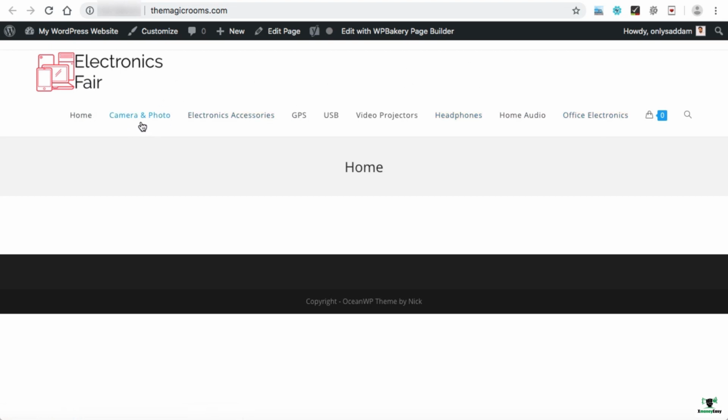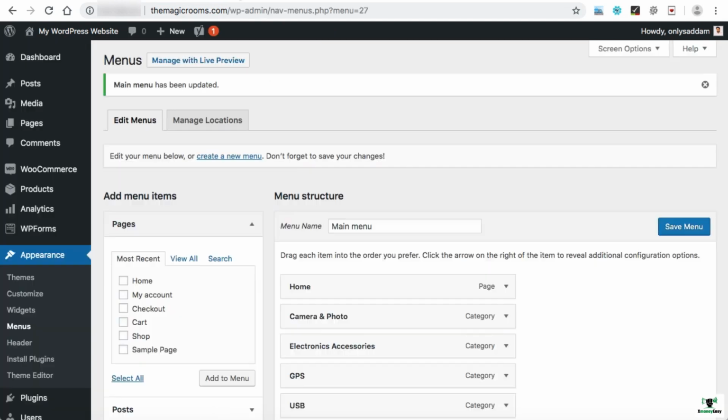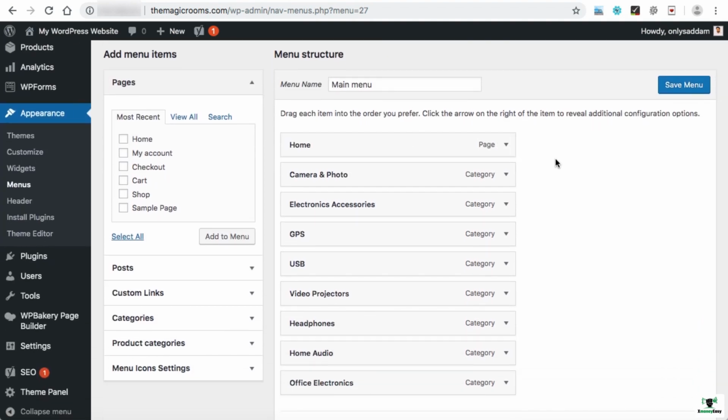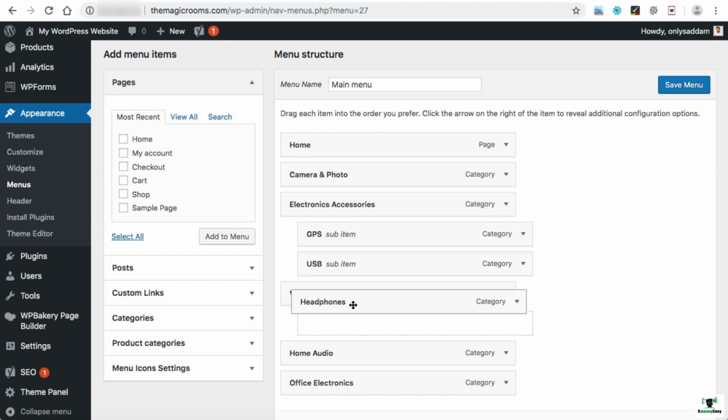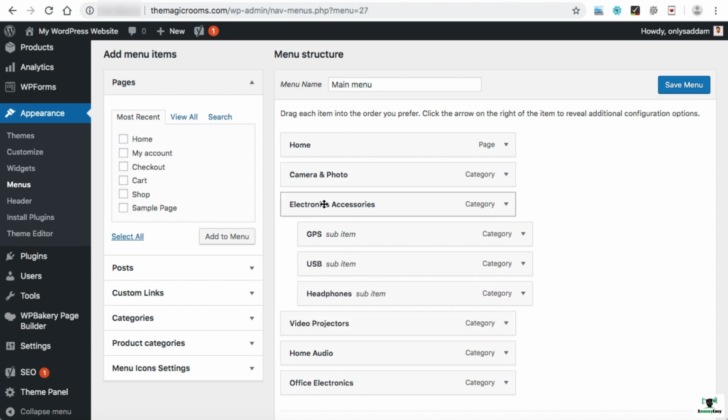So all menus are appearing over here, but they are not fitting on the right hand side due to the number of menu items that have been added. The space above is a little bit less than the number of menu items. So let's go ahead and add GPS and USB under Electronics Accessories so that we can save some space. Let's go ahead to the main menus. If you want to create any menu as a sub menu, just drag and shift it to the right hand side like this. In the same way, let's make Headphones a sub menu of Electronics Accessories. So in this way these three menus will be appearing under Electronics Accessories.